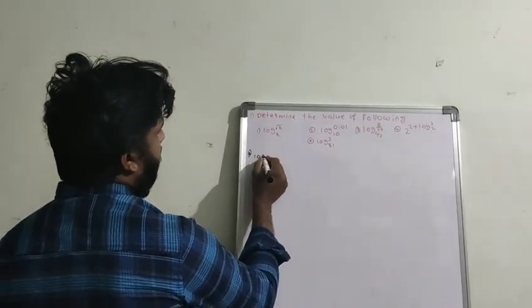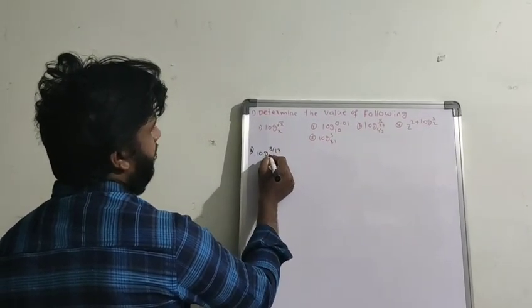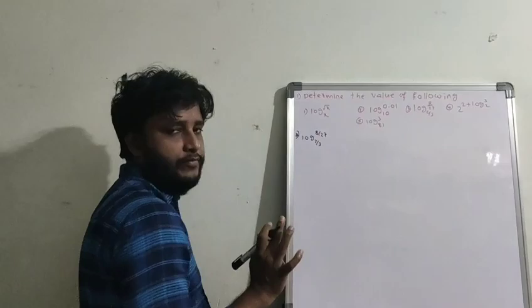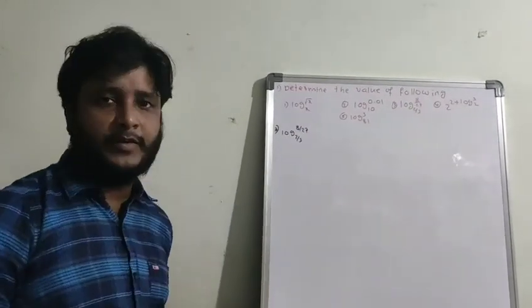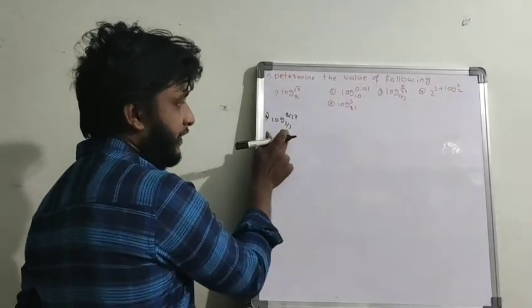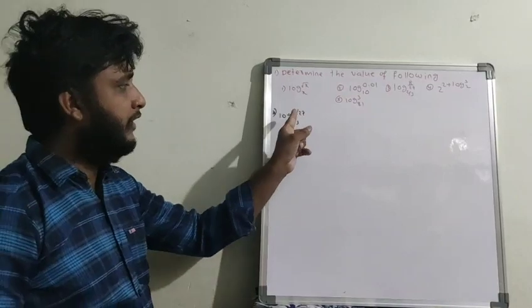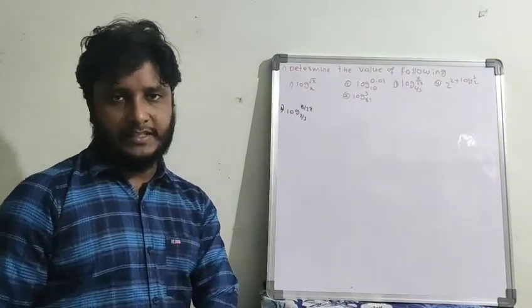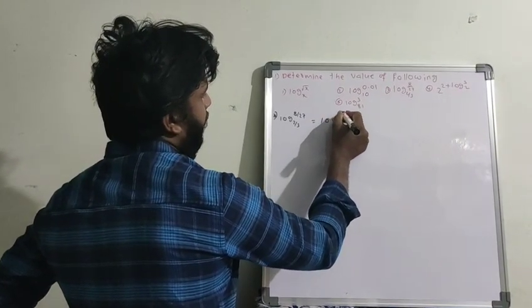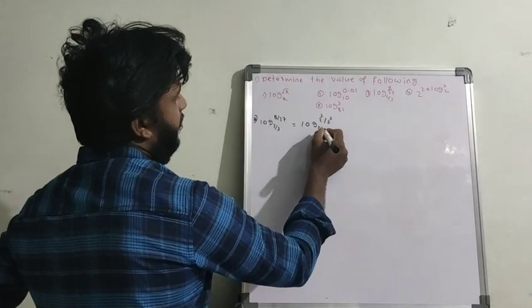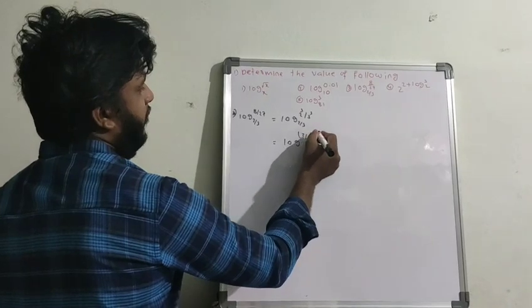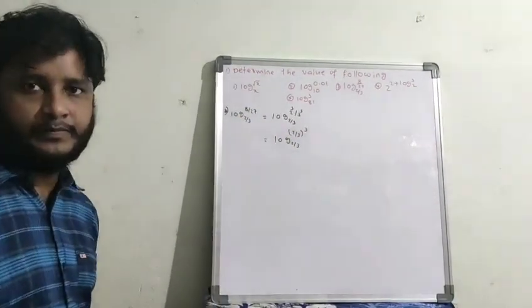So log 8 by 27 base 2 by 3. If you observe 8 by 27, 8 is a perfect cube, which cube? 2 cube. And 27 is also a perfect cube, which cube? 3 cube. So we can write this as 2 by 3 whole cube. Why am I writing 2 by 3 whole cube? Because the base is 2 by 3. If I convert this value in terms of 2 by 3, then the calculation will become easy. So I am writing this as log 2 cube by 3 cube base 2 by 3, and we can write it as log 2 by 3 whole cube base 2 by 3.